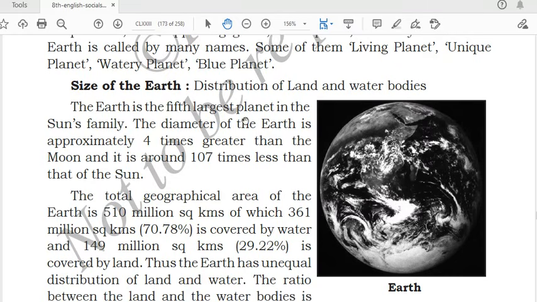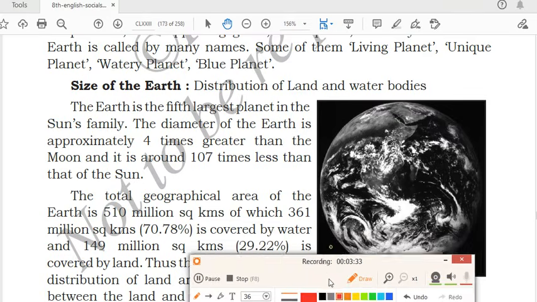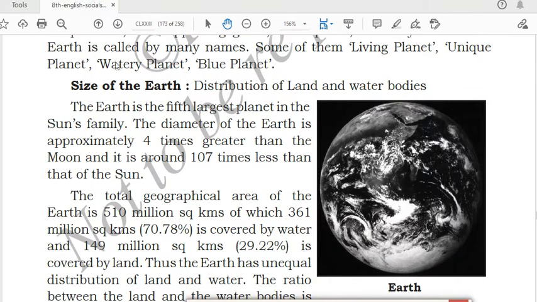Earth is the fifth largest planet in the sun's family. You can underline this one. Among all the planets, the size of the Earth is the fifth largest. The diameter of Earth is approximately 4 times greater than the moon, and it is around 107 times less than that of the sun. So this was about the diameter.